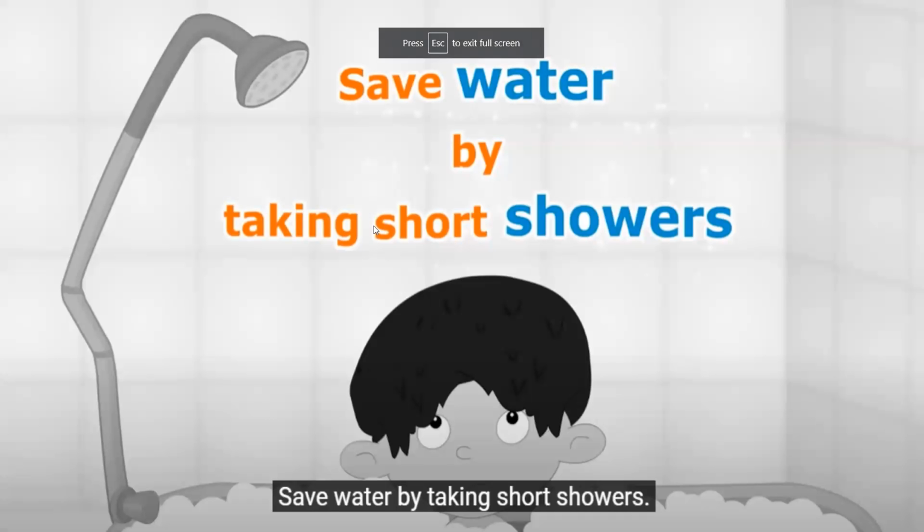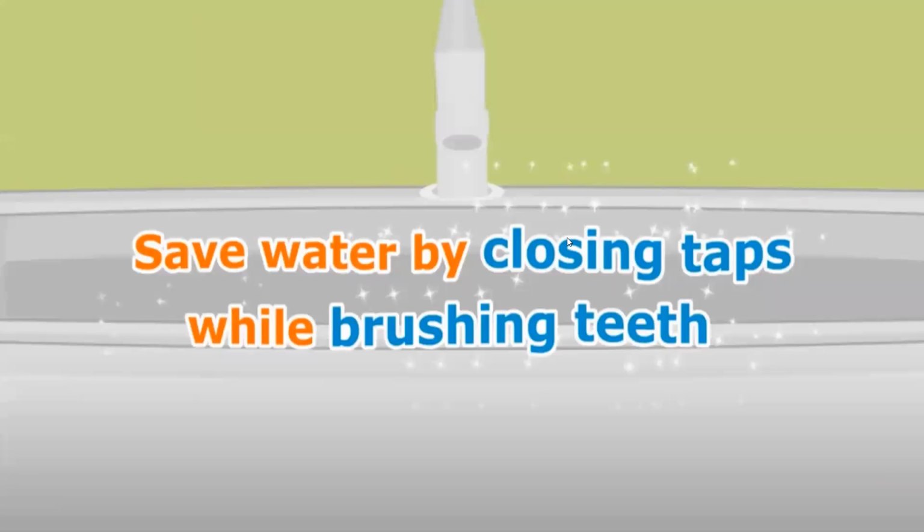We have to save water by taking short showers. So instead of taking long showers, we have to take short showers. And we also have to save water by closing taps while brushing teeth or washing our face.